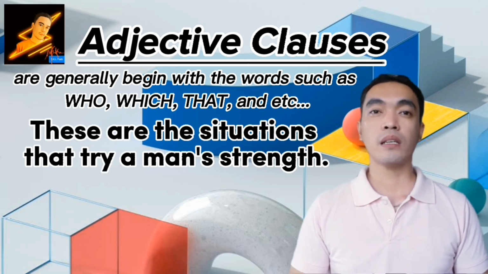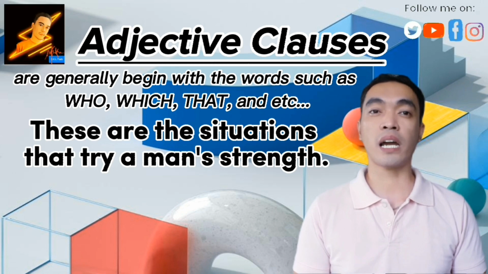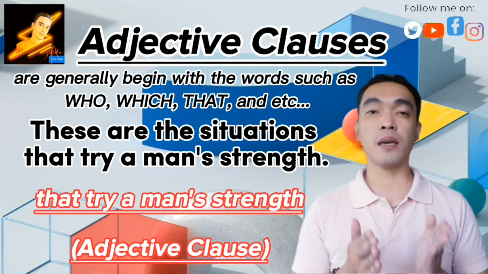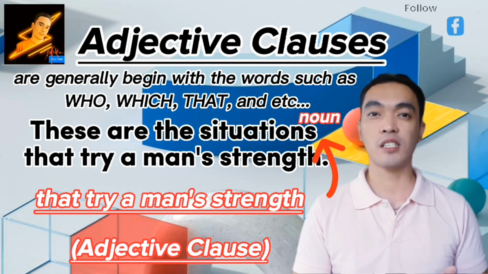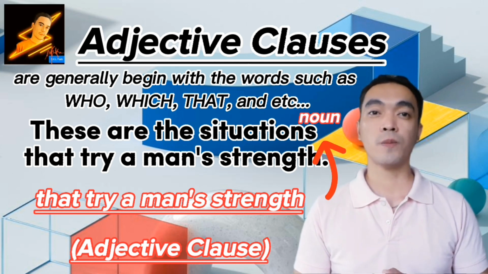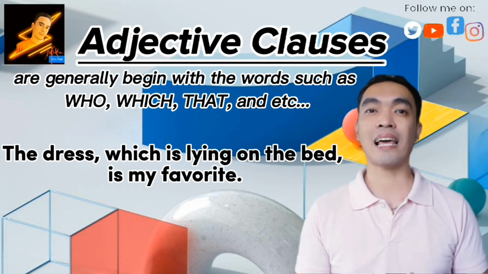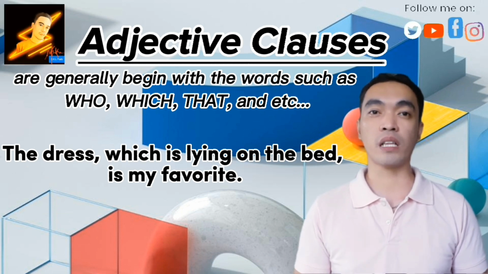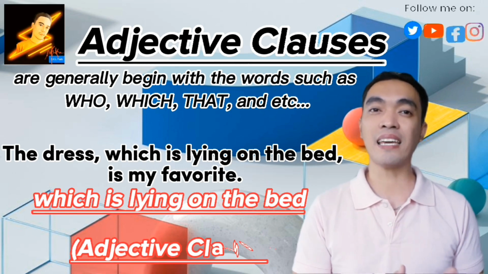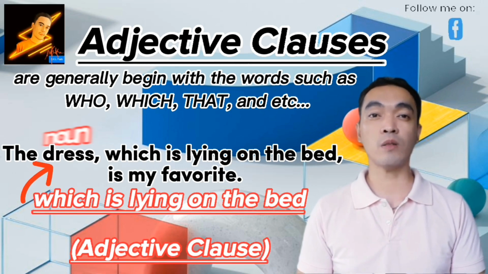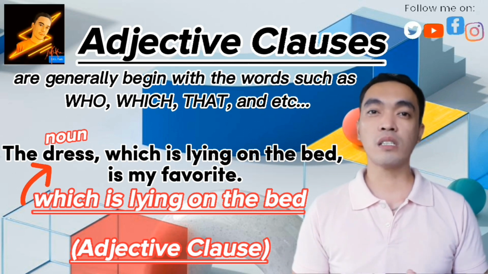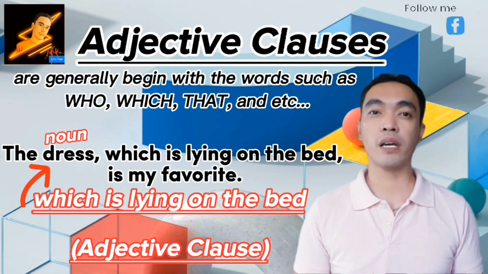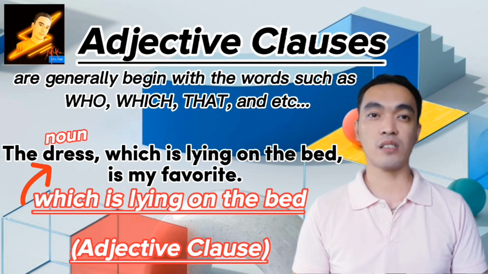Another example, these are the situations that try a man's strength. Here the clause that try a man's strength is describing the noun the situations. So it is an adjective clause. Next, the dress which is lying on the bed is my favorite. Here the clause which is lying on the bed is describing the noun the dress. Okay, so it is an adjective clause. So the clauses that describe the nouns just before them are called adjective clauses.